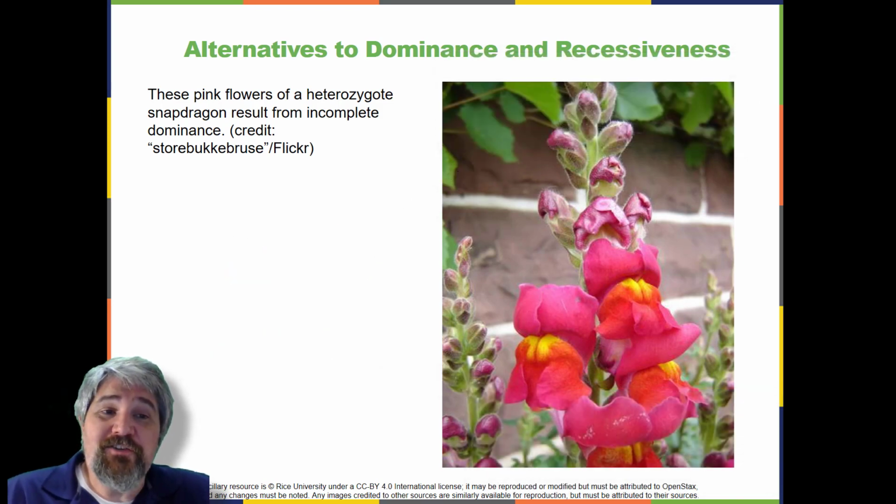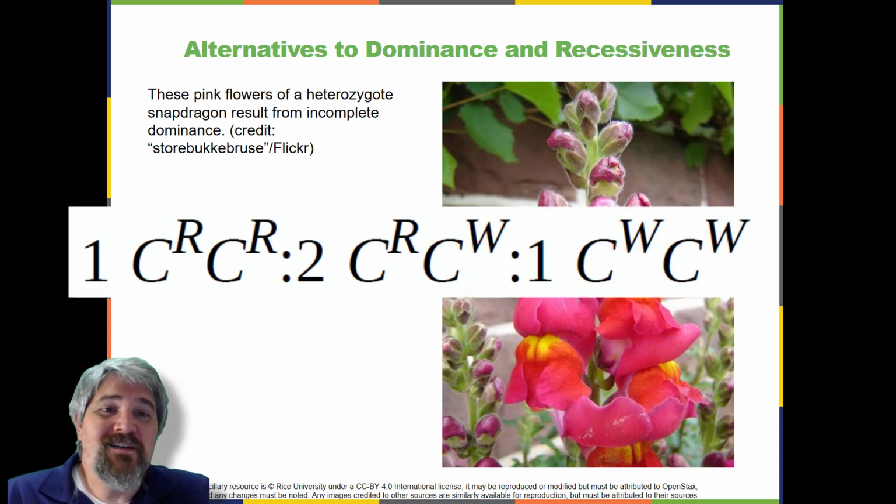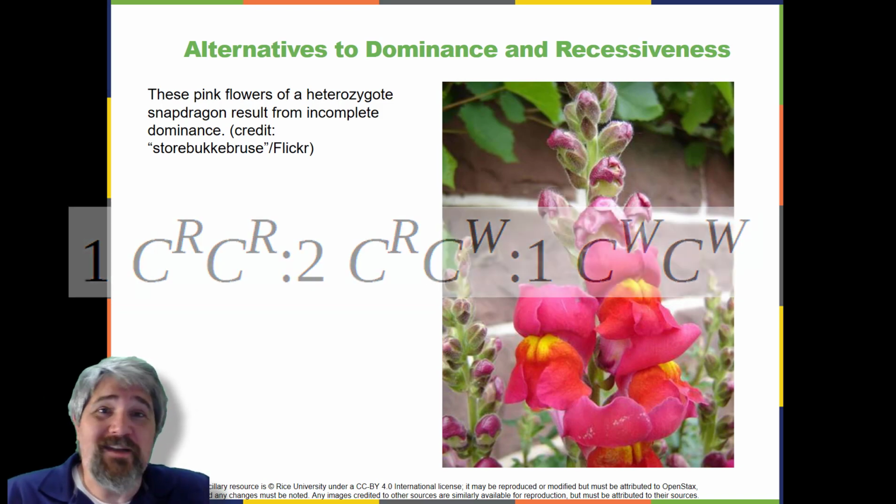This pattern of inheritance is described as incomplete dominance, meaning that one of the alleles appears in the phenotype in the heterozygote, but not to the exclusion of the other, which can also be seen. The allele for red flowers is incompletely dominant over the allele for white flowers. However, the result of a heterozygote self-cross can still be predicted, just as with Mendelian dominant and recessive crosses. In this case, the genotypic ratio would be 1 to 2 to 1, and the phenotypic ratio would be 1 to 2 to 1 for red, pink, white.